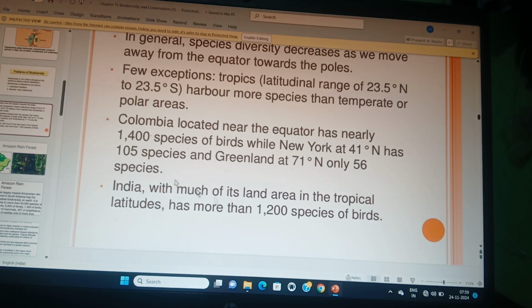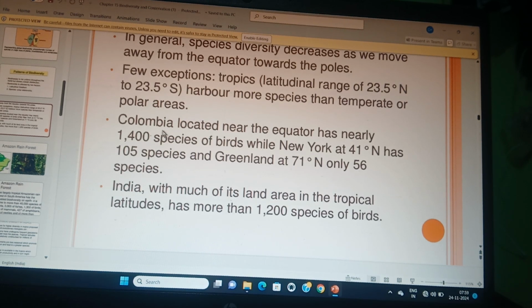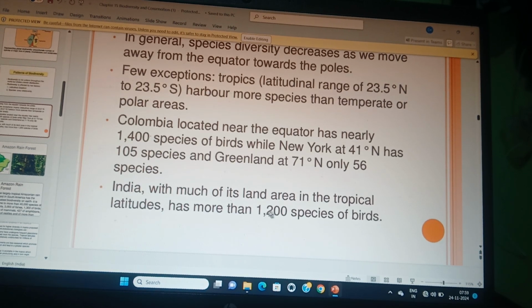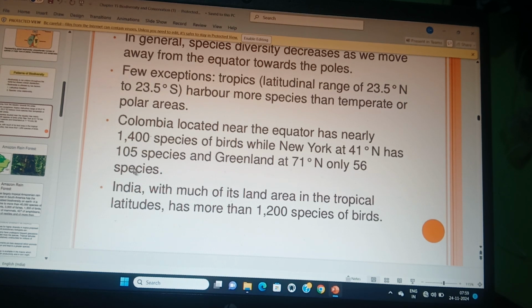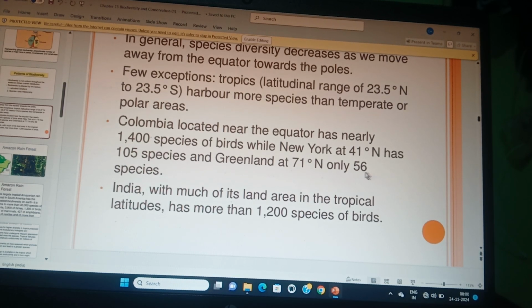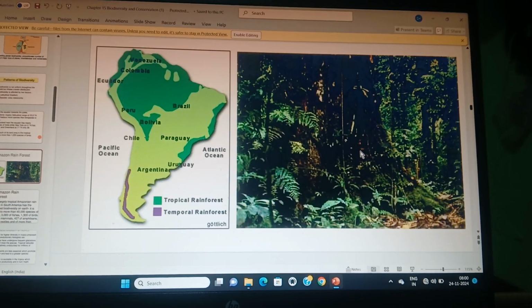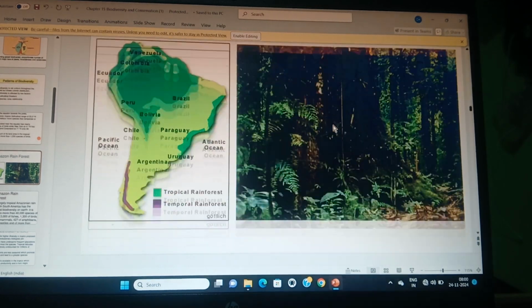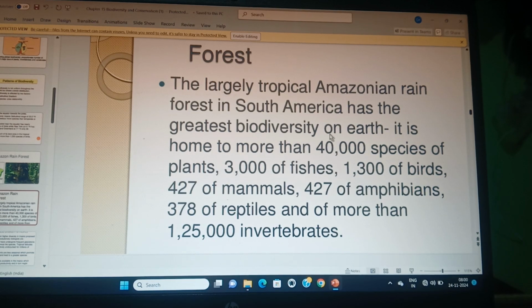So what is learned from this example? Colombia is near the equator, so it has more species diversity. India is near the equator, with 1200 species. New York, at 41 degrees north, has only 105 bird species, and Greenland, at 71 degrees north, has only 56 bird species. From this example you understood that species diversity decreases when you move from the equator towards the pole. I think it is understood. Okay, very good.